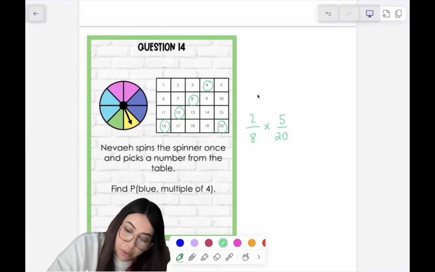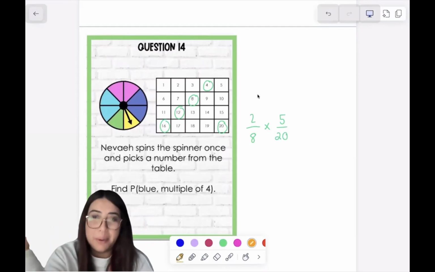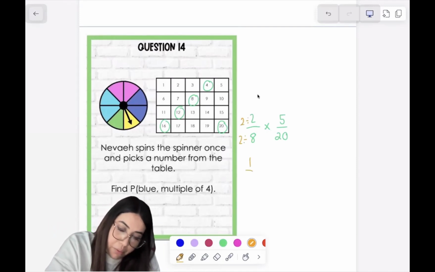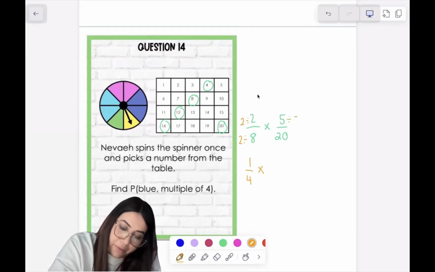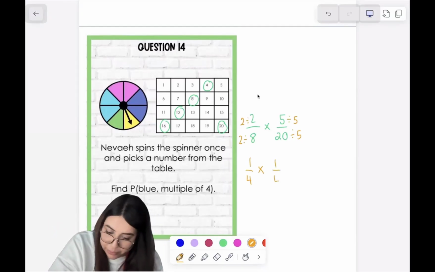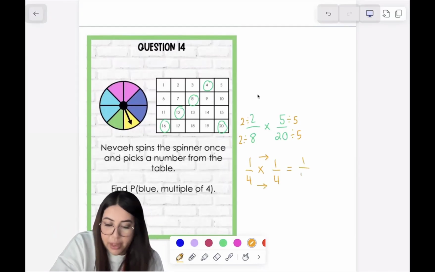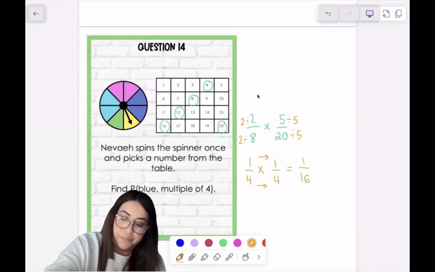Now, we could do the multiplication, but I want to simplify to make my life easier. So we simplify the first one by 2 to get 1 over 4, times simplify by 5 to get 1 over 4. We multiply straight across, so our answer is 1 out of 16.